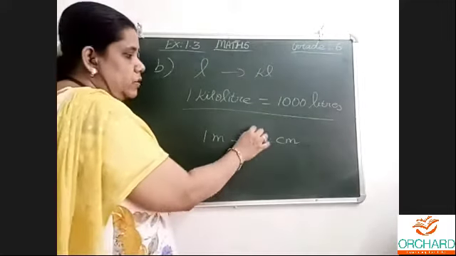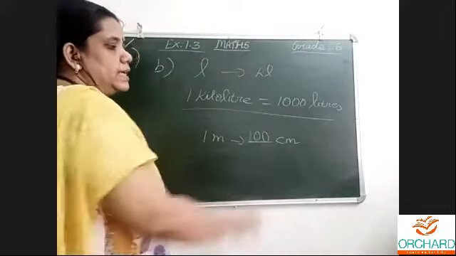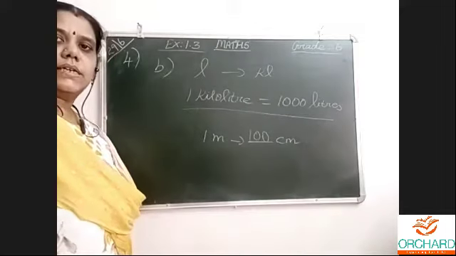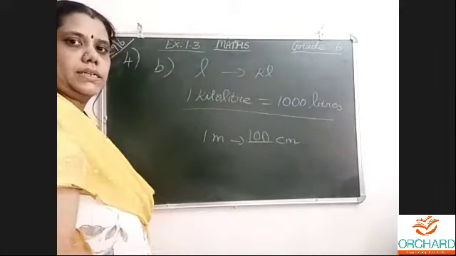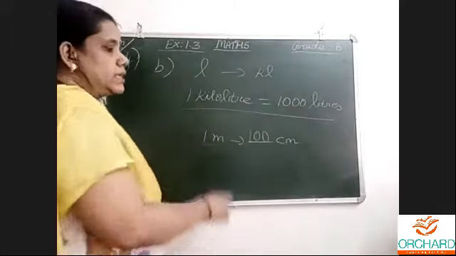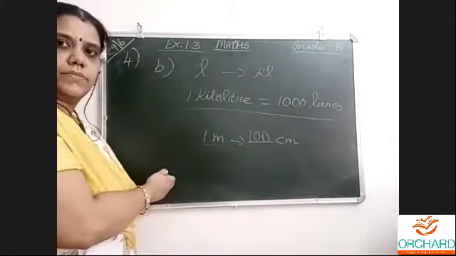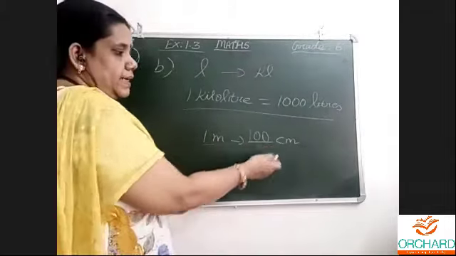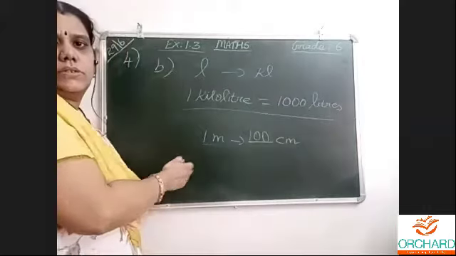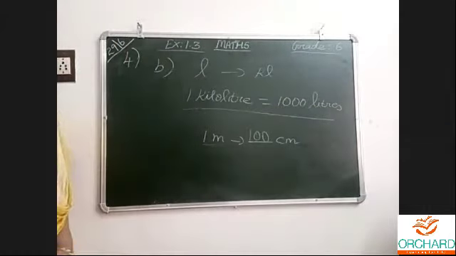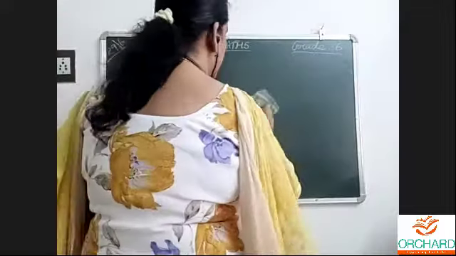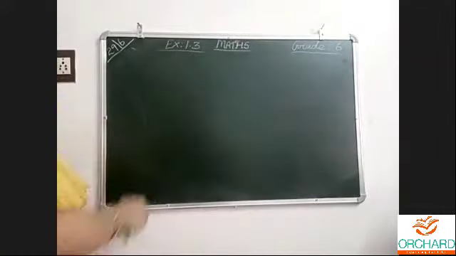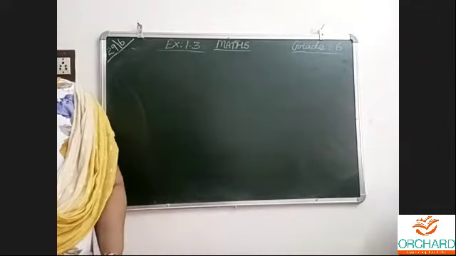Ahmed is telling correctly. Very good. 100. Centi means 100. Kilo means 1000. Cent means 100. So 1 meter, 100 centimeters. That's all. This is a homework sum. How many centimeters make a meter? So like this. This later we will do in homework. Now question 4 A and B are completed, C and D I told you.